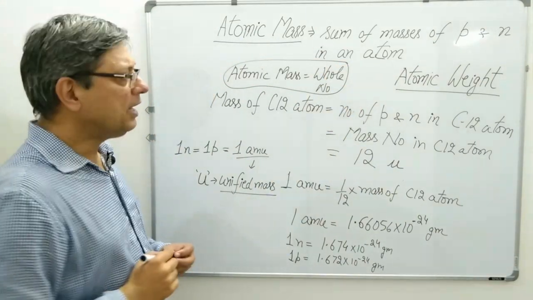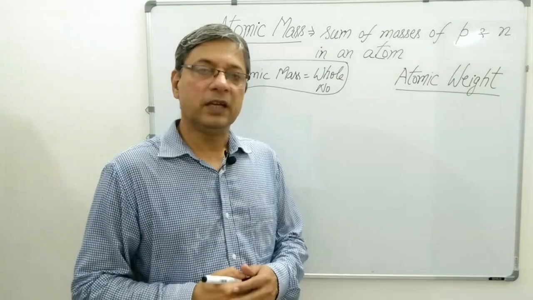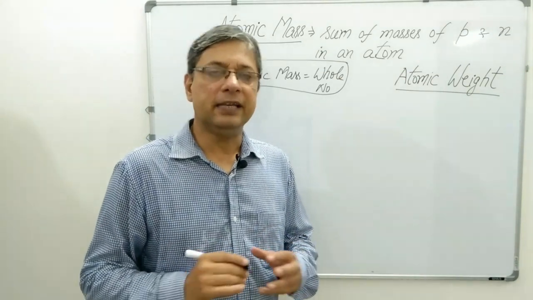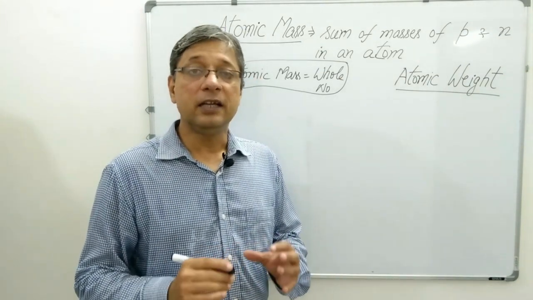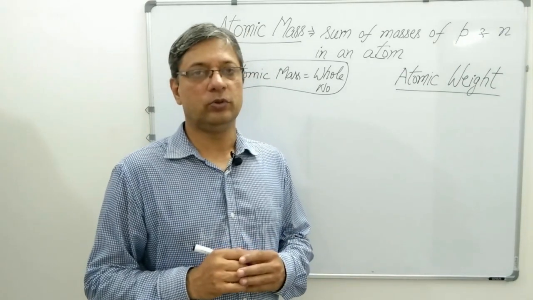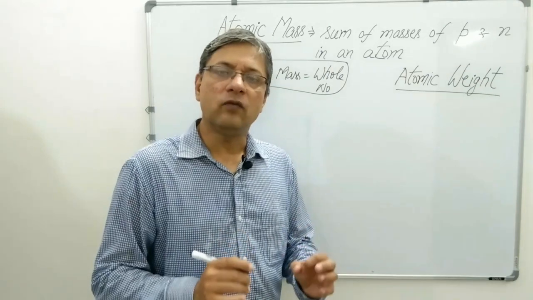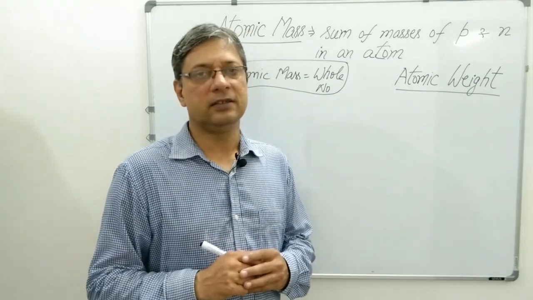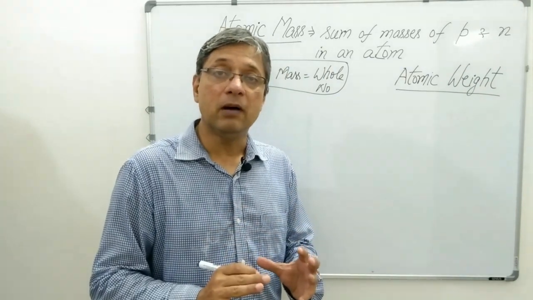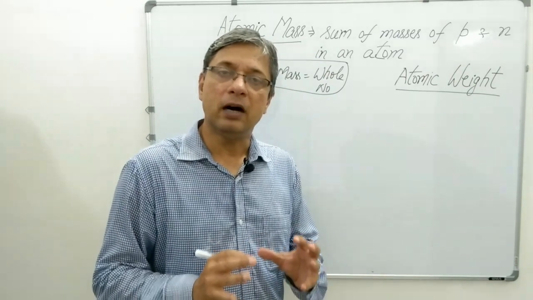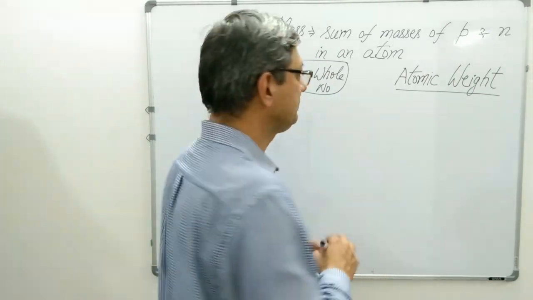Correct? Let us now go to atomic weight. Naturally occurring elements contain more than one isotope. Isotopes are atoms of a given element which have the same atomic number but different mass number. Let me write it.